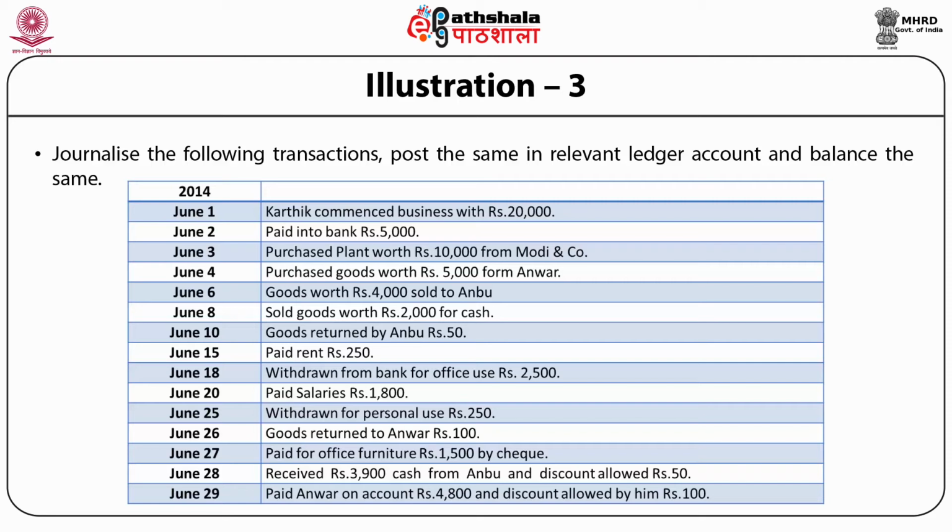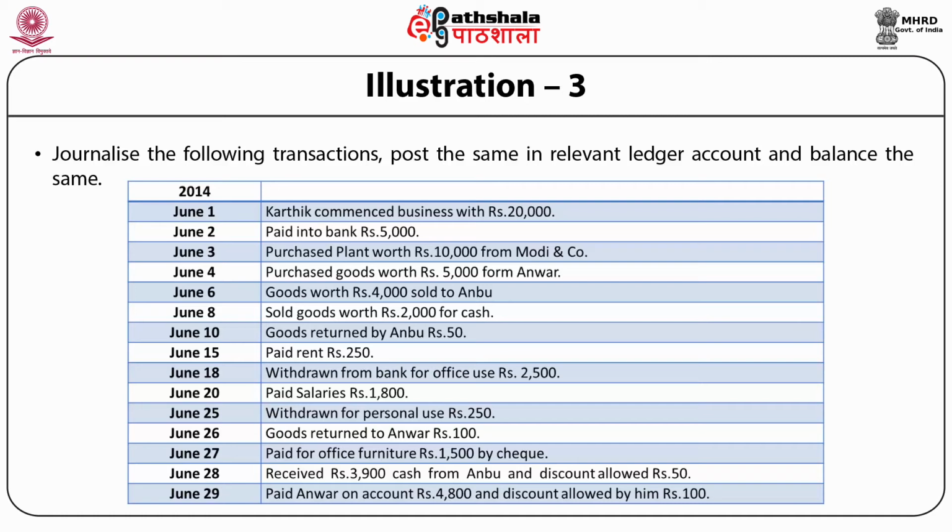June 18. Withdrawn from bank for office use rupees 2,500. June 20. Paid salaries rupees 1,800.